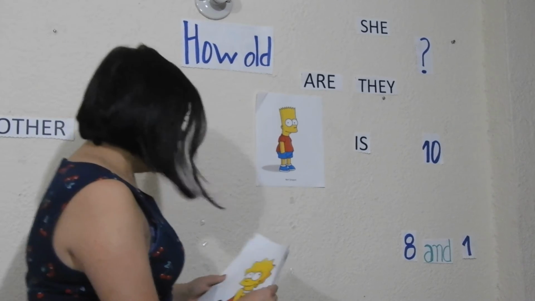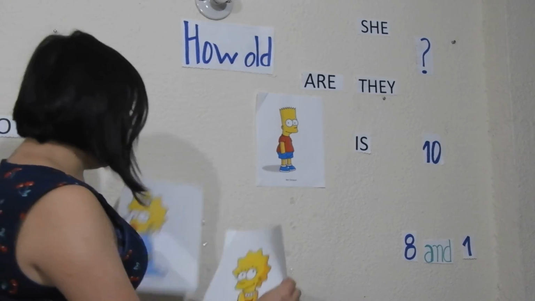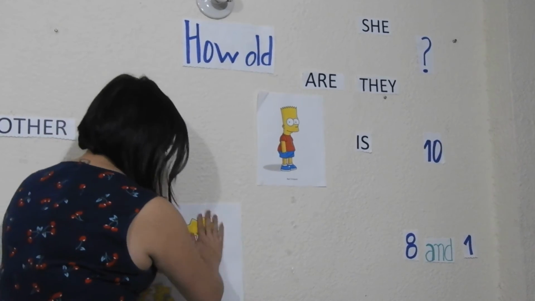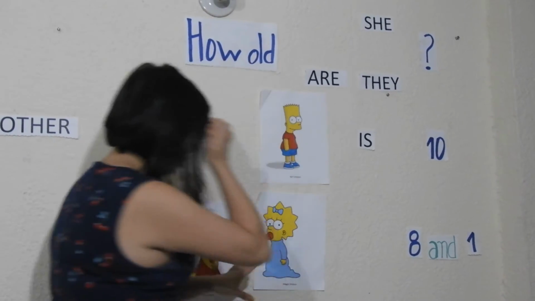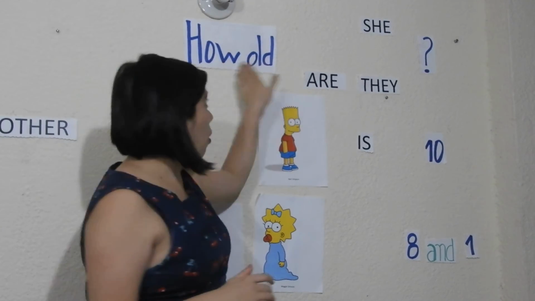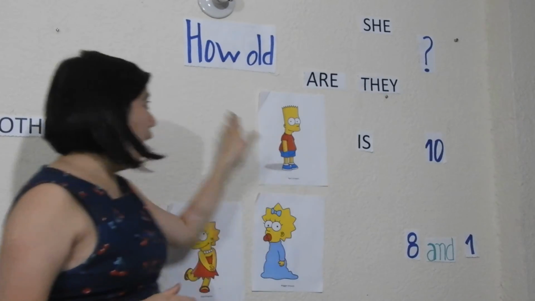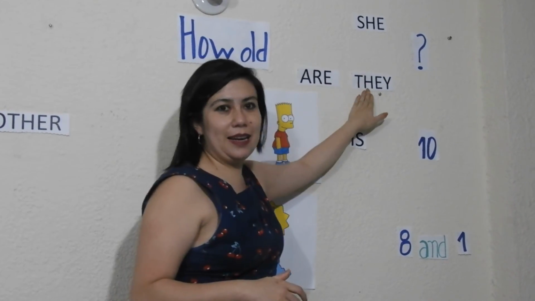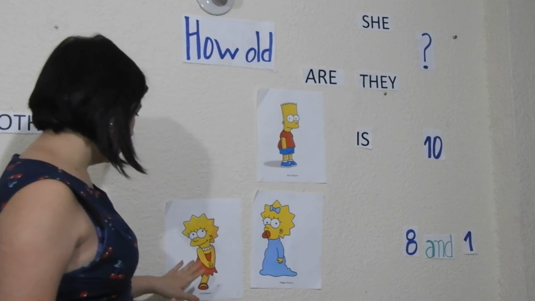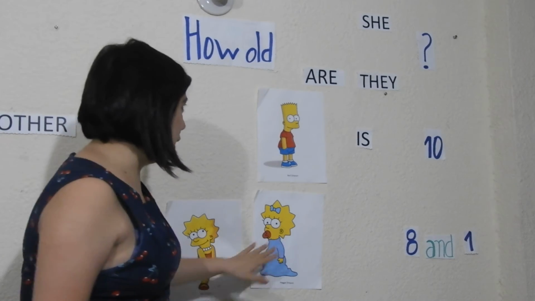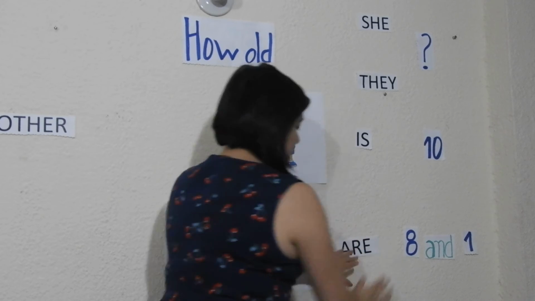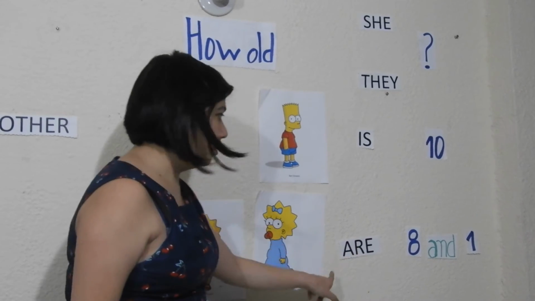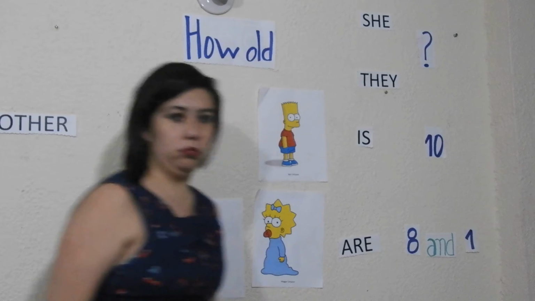That's perfect. So now, how old are Lisa and Maggie? Look at this. How old are they? How old are Lisa and Maggie? Lisa and Maggie are, because that is plural, 8 and 1.